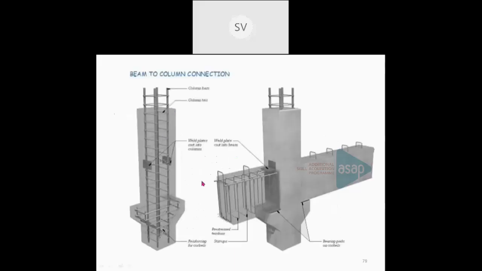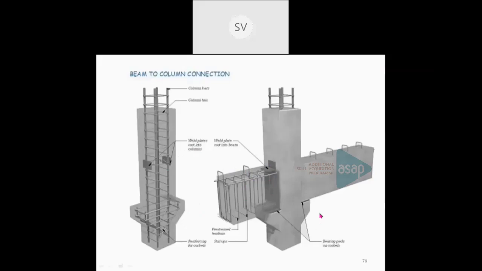So this is a typical beam column connection, showing how the concrete beam and the column are connected at the site. This is a prefabricated column. This is a prefabricated beam. A groove is provided between the column and the beam, and it is inserted and welded together. Weld plates are provided and they are joined.